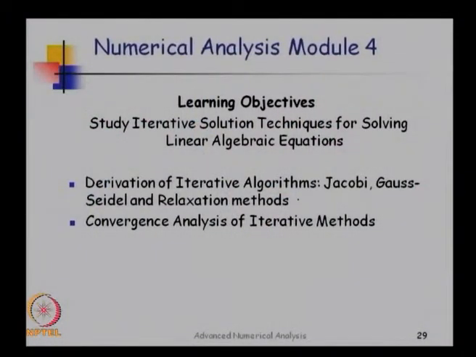Very popular methods in this category are the Jacobi method, the Gauss-Seidel method, and the relaxation method. We will study these methods and their algorithms, but more importantly we will study the convergence analysis of these iterative schemes. I am going to spend quite a bit of time in understanding the convergence of these schemes.